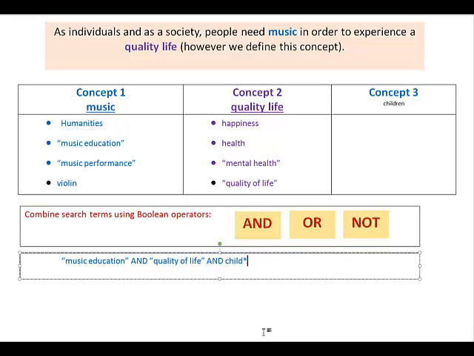So after my search term, I would add an asterisk with no space, and typing this in, child asterisk, will make sure that all the articles that have any word that starts with that spelling will be retrieved in my search. So I'll get articles that have the phrase music education, the phrase quality of life, and any form of the word child. So child, childs, children, children's, anything that starts with that spelling.